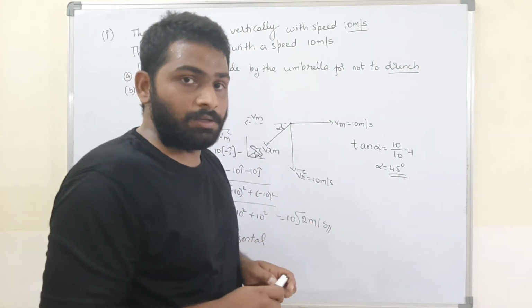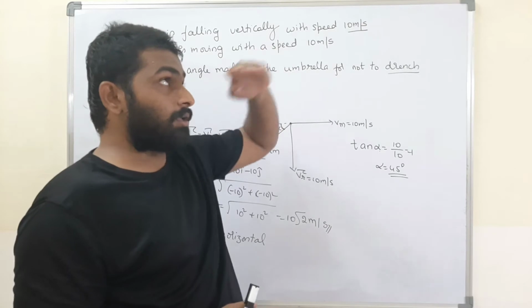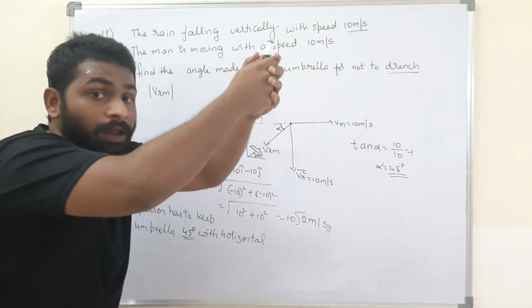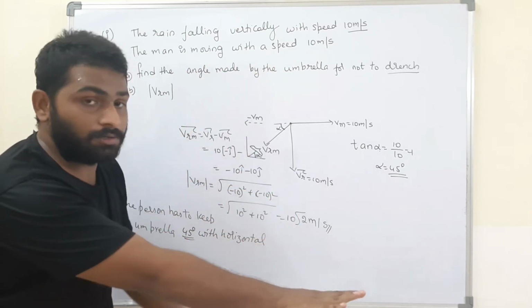I think it is clear. The rain is falling in this direction. What is the angle made? 45 degrees. Therefore, in which direction do I have to keep the umbrella? I have to keep the umbrella at an angle of 45 degrees with the horizontal.